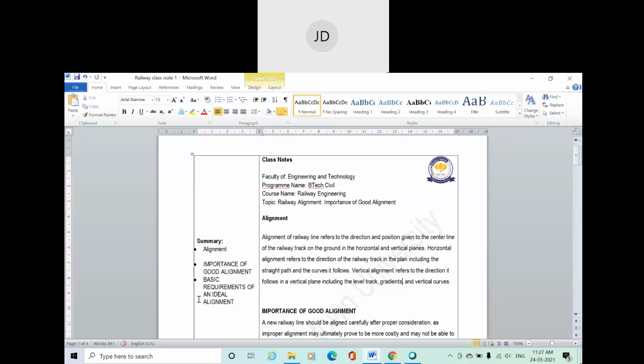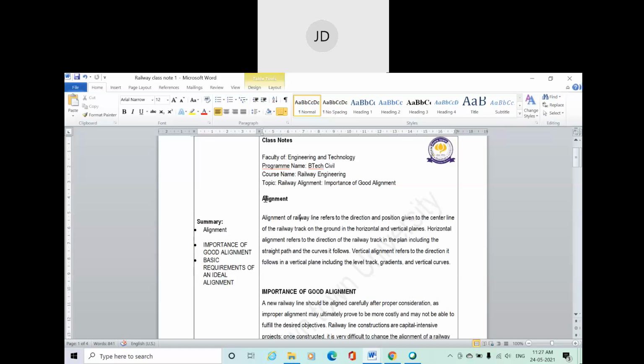Vertical curves mainly join the lower point and a higher point in a hill area. Okay, we need to give vertical curves, or summit curves, you can say. These things you already got in highway engineering also, but we are going to discuss the same thing again for railway engineering. Clear? Okay, this is all about alignment.